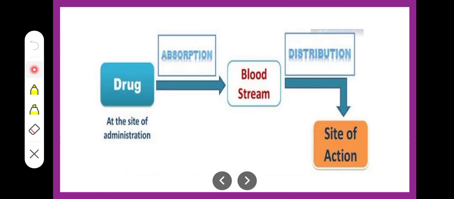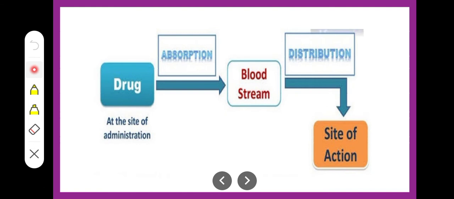If you will see again, after the absorption, once the solute or the medicament is there in the bloodstream, from the bloodstream it will reach the site of action. For example, if you are taking any painkiller by oral route, then the dosage form will first get absorbed, and then once it is there in the blood, it will get distributed from that site to the actual site where the pain is.